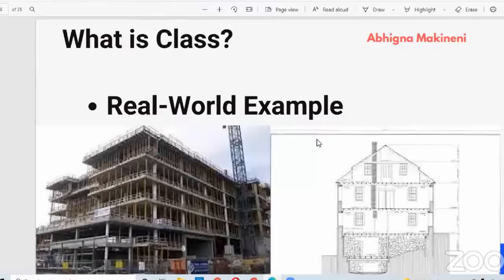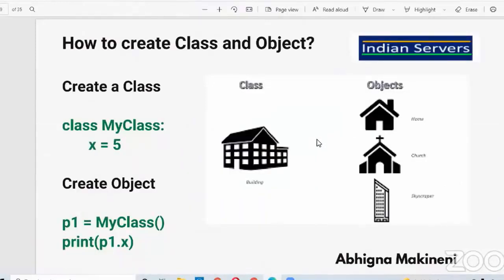Now let us see how to create an object and how to create a class. A class is created by using the keyword class followed by the class name, and the class name should always be in Pascal case. There are two types of cases: one is Pascal case, and one is camel case.